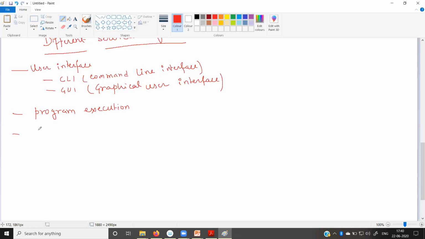Now there is another service of the operating system called IO operations, or input output operations. As you can see, as I'm typing and writing something, I'm giving the input. By using the pen, I'm writing on the screen. That means the IO device is interacting with the user application software, and between that IO device and the application software, some services, some program is running.